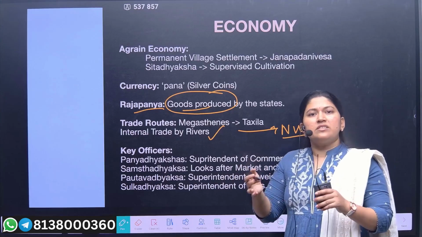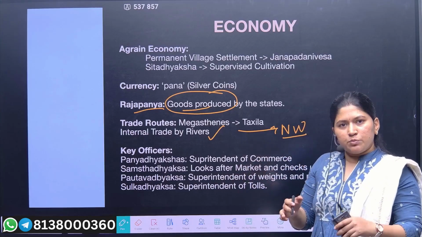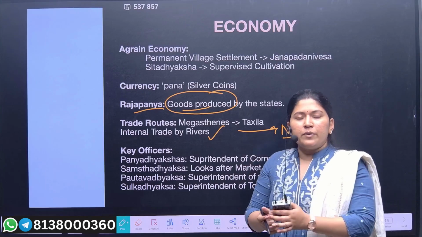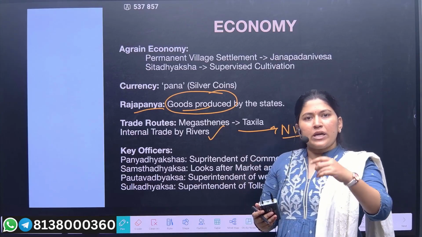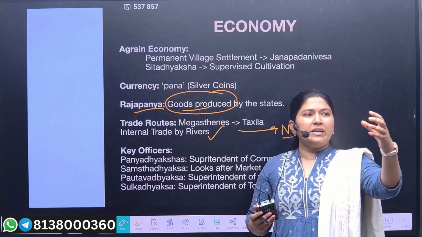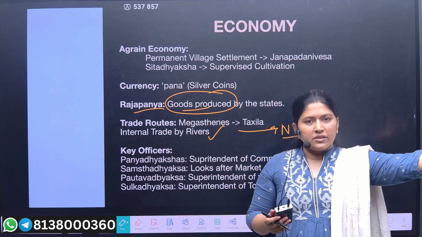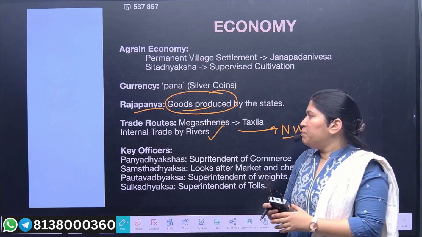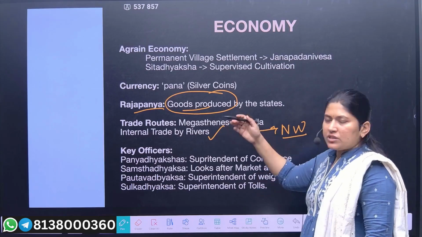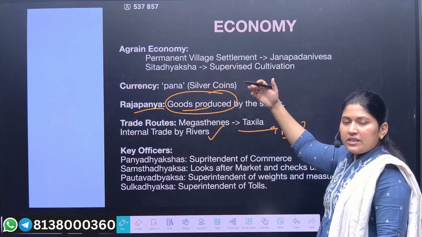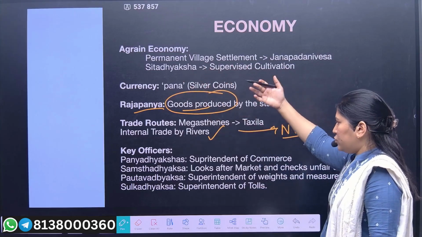Once Ashoka starts to concentrate upon the southern region, especially Kalinga and the area near the Chola Empire, we'll see that Ashoka maintained relations with Sri Lanka and the Asian nations. But up till then, we have the trade routes at the Takshila University, that is the northwestern region or the Hindu Kush region.